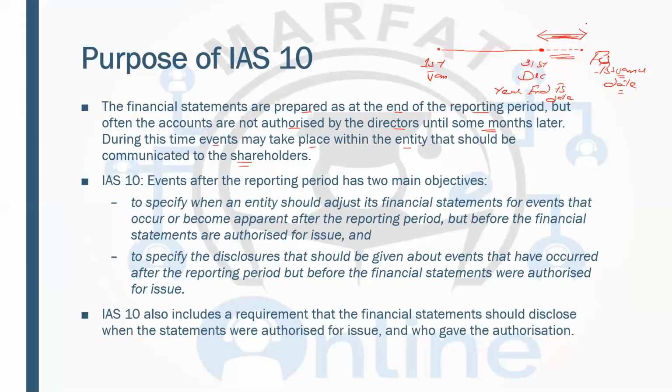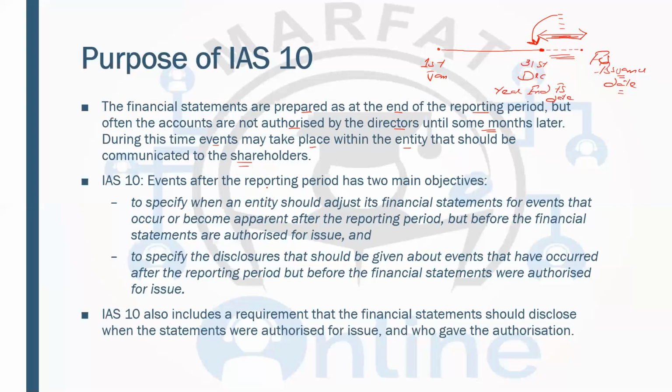The accounting issue is whether those events should be recorded in this year or in the next year. So IAS 10 deals with these types of events and describes the treatment for them.